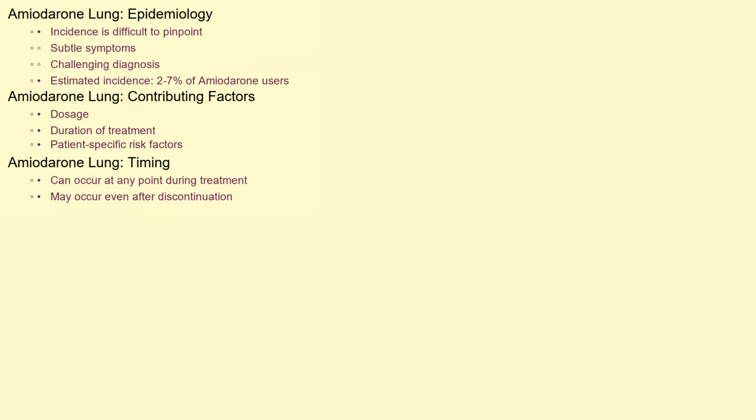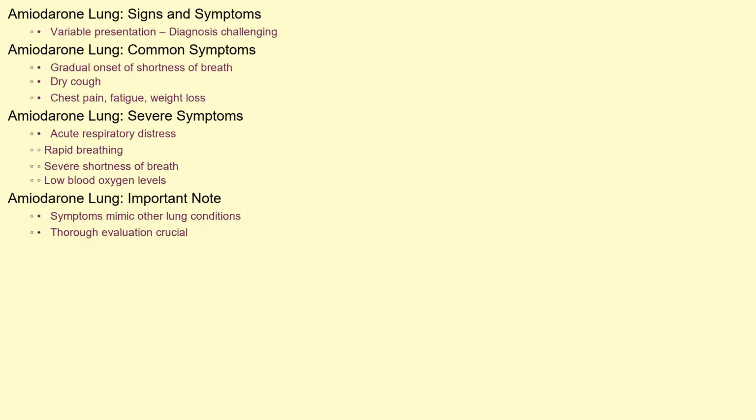It's difficult to pinpoint an exact incidence rate, as symptoms can be subtle and diagnosis can be challenging. Studies estimate that anywhere from 2 to 7% of patients taking amiodarone will develop some form of pulmonary toxicity. However, this number can vary depending on factors like dosage, duration of treatment, and patient-specific risk factors. Amiodarone lung can occur at any point during treatment, even after the medication has been discontinued, adding to the complexity of its detection and management.